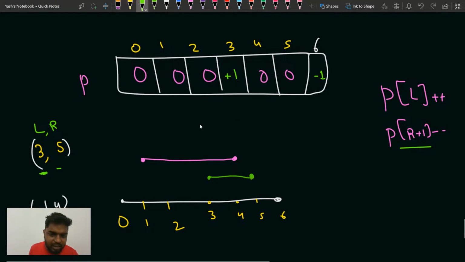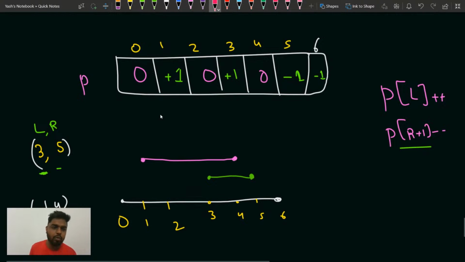Then after that, you have been given 1 and 4, so at P of 1 you update it by 1. Already 0 was there, so when you do plus plus, it becomes 1. Then at P of R, R is 4, so R plus 1 will be 5. So at this place you do a minus 1. Then you take the prefix sum.